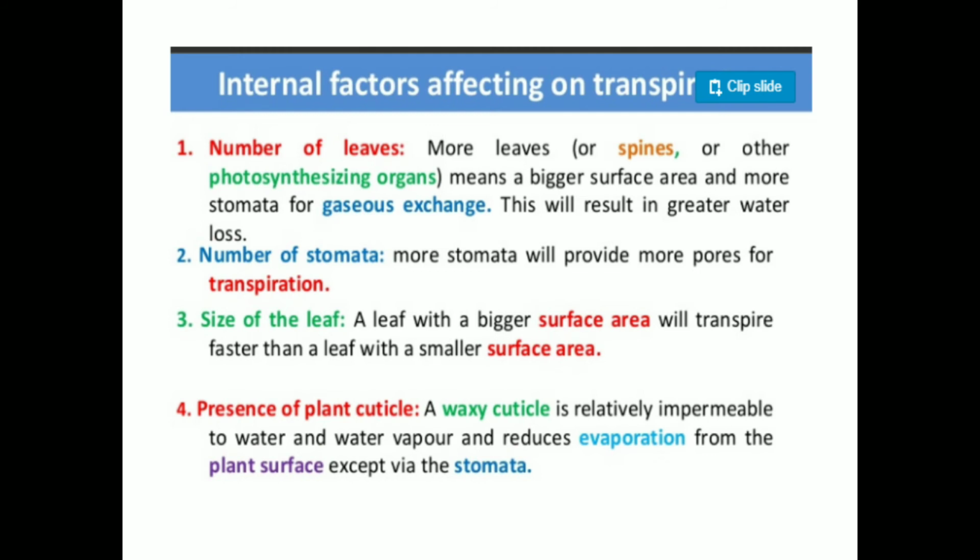Number of stomata: if more stomata, it provides more pores for transpiration and the rate of transpiration is also greater. Size of the leaves: if bigger in size, it gets more surface area, and due to this the rate of transpiration is also greater. Presence of plant cuticle: if a waxy cuticle is found on the surface of the plant, then the rate of evaporation is less.